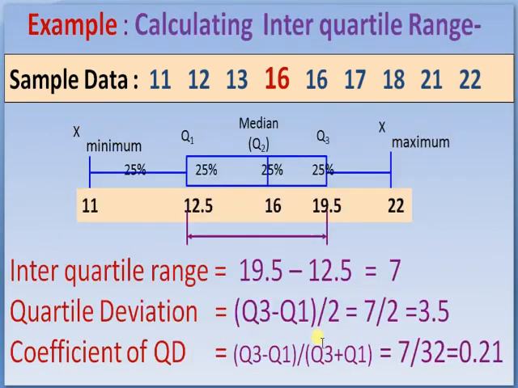Q1 is 12.5, Q2 is 16, and Q3 is 19.5. Q1 and Q3 are measures of non-central location, while Q2, the median, is a measure of central tendency.